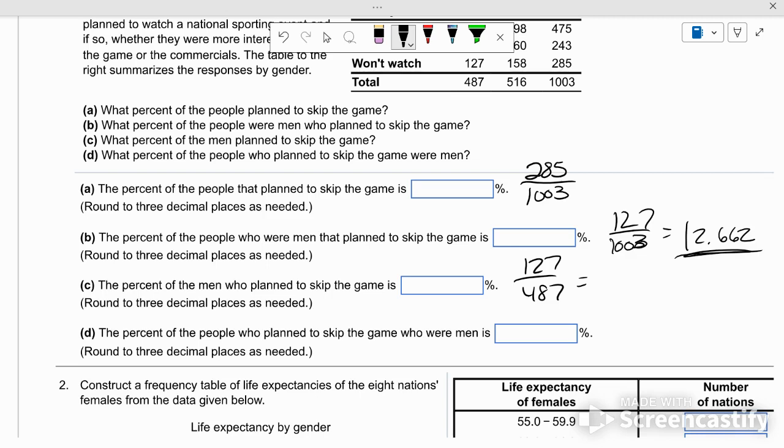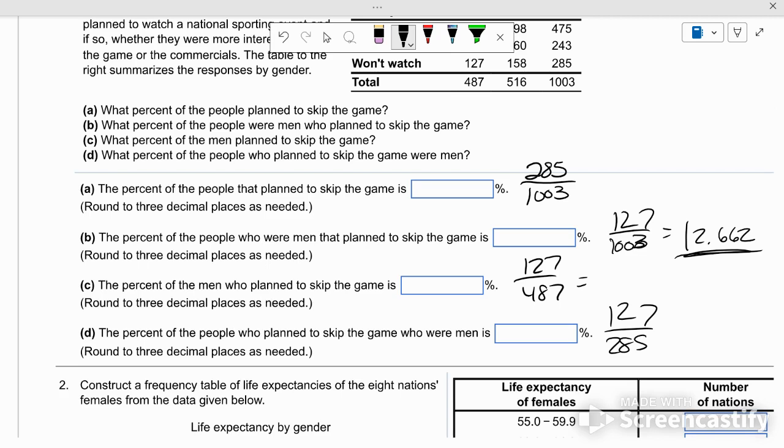Okay? All right, the percent of people who plan to skip the game who were men. So, percent of people who plan to skip the game was here. How many of them were men? So that's the 127 out of 285. So it depends how you read it, how they ask it, what they're looking for.